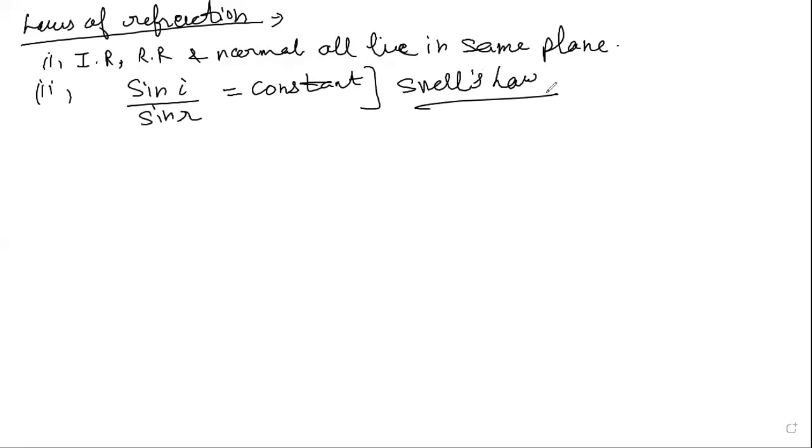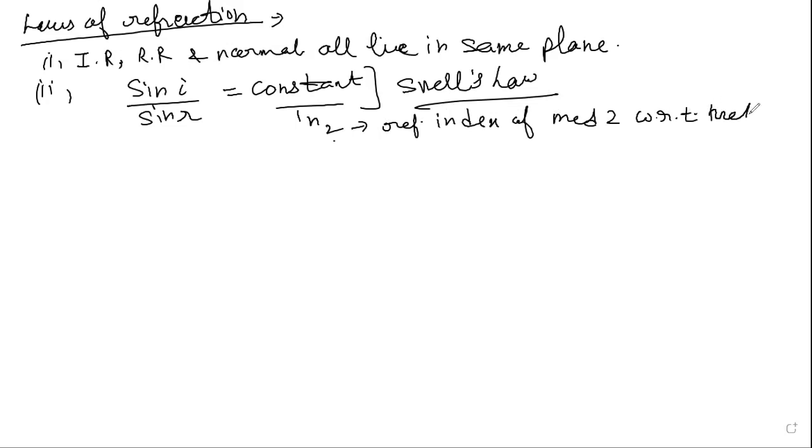And this constant is also called the refractive index of the second medium with respect to the first, if I am writing it like this, the refractive index of medium 2 with respect to medium 1. This is the meaning of the laws of refraction of light.